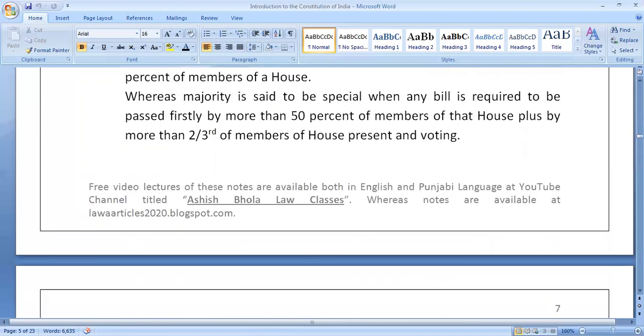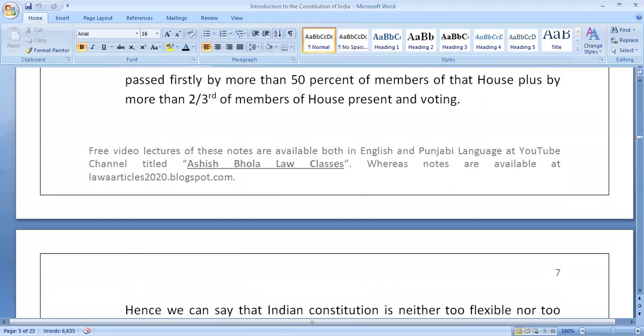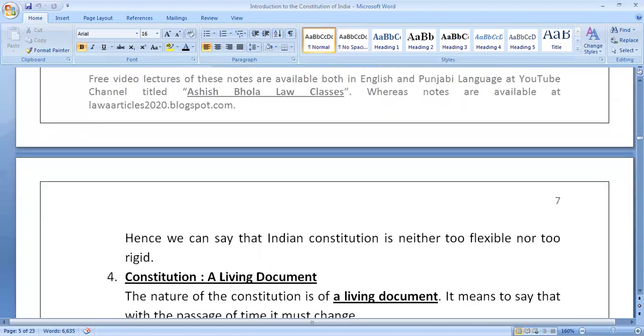Now, what is the conclusion? Whether the Indian constitution is flexible constitution or rigid constitution. In India, as the Indian constitution provided the provision of Article 368, so we can say that Indian constitution is flexible constitution. There are many provisions of the constitution which are easy to amend. So we can say that Indian constitution is flexible, but not all the provisions. Some provisions require the special majority which are very difficult to amend. So we can say that Indian constitution is neither too flexible nor too rigid. Indian constitution is a mixture of flexibility and rigidity.